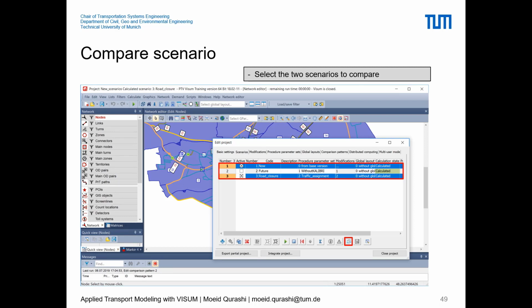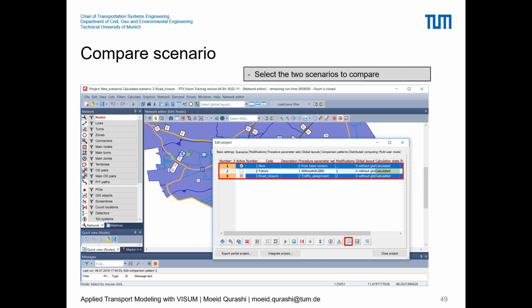If you want to evaluate the changes due to these developments or modifications in the network and see their impacts, you should try to do this in traffic scenario management: defining the modifications as different groups, then defining the procedure parameter steps which we require to run again, which will have the changes due to these modifications. And then you can define scenarios which will have these modifications.